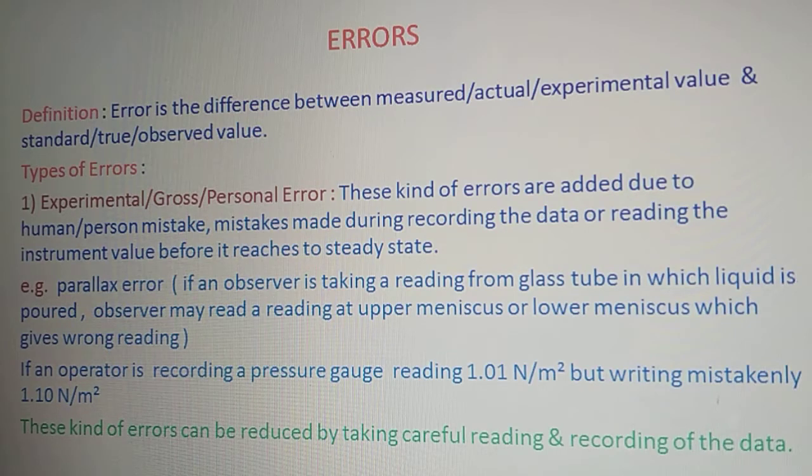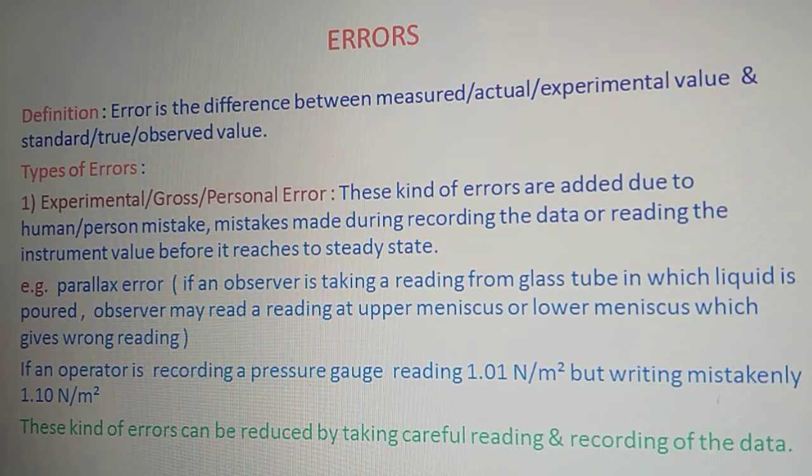Let us take an example. Suppose you are reading the temperature of a particular liquid, and the temperature is rising. It has not achieved its steady state, and still you are noting down its reading. So it may happen that you note down the wrong reading, as the temperature has not yet achieved the steady state, right?